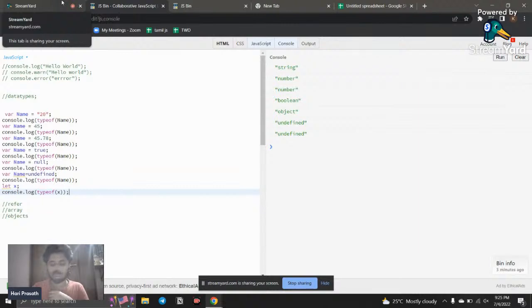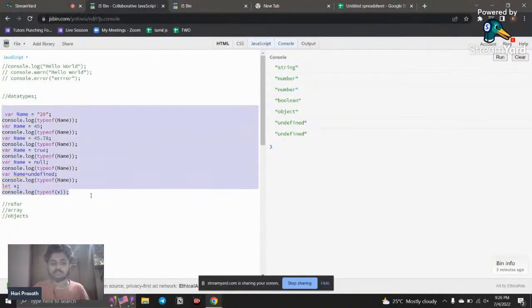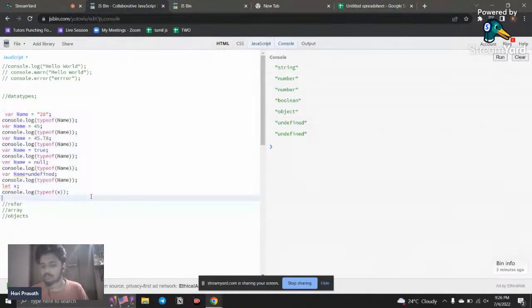Okay, from the next class we're going to cover some other concepts like string methods, array methods, and objects. We're going to get our hands dirty with all the available methods. We're going to see some concepts where we use the data types, all in the upcoming sections.